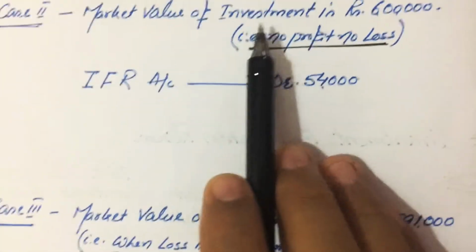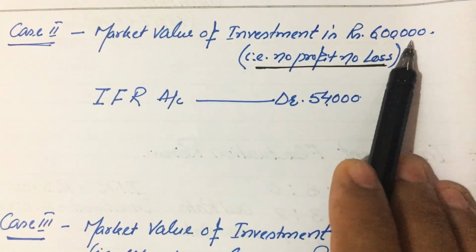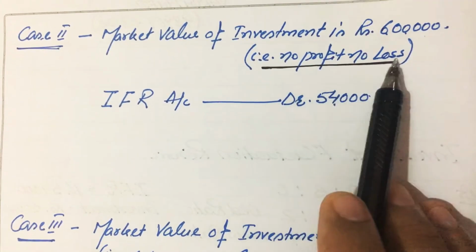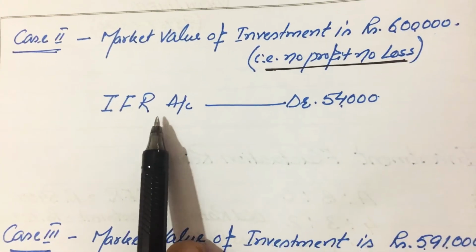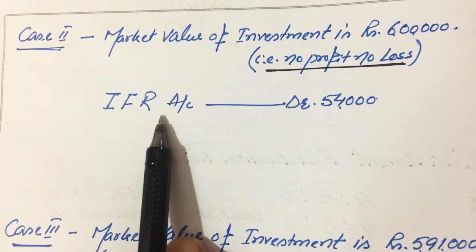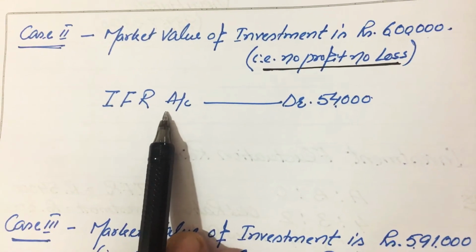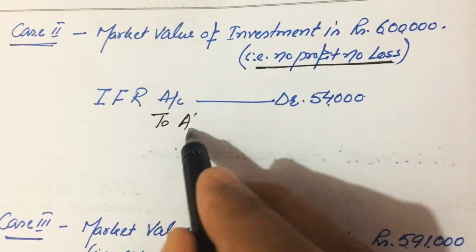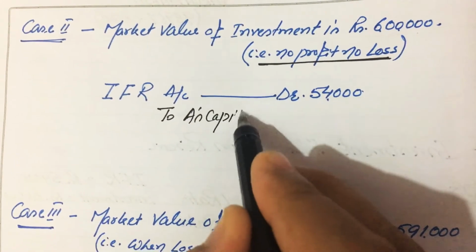Now in the second case, the market value of investment is 6 lakh, and the book value is also 6 lakh, that means no profit, no loss. In this case also, because there is no use of the given reserve, the balance of this reserve will again be transferred to partners' capital accounts in their old profit sharing ratio.